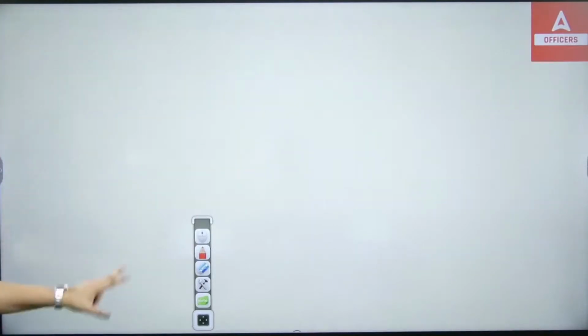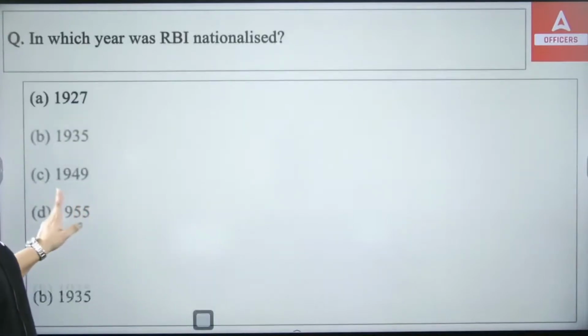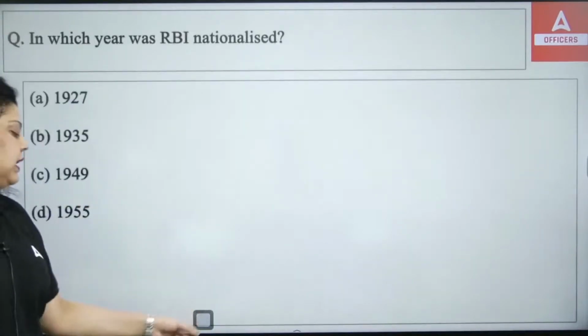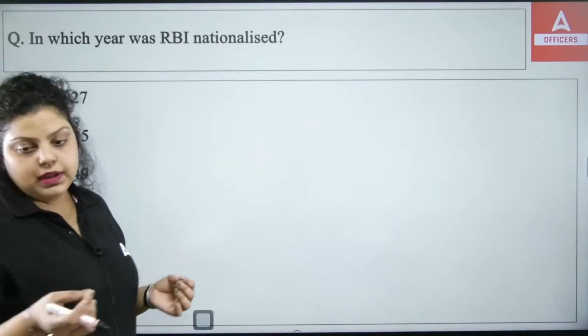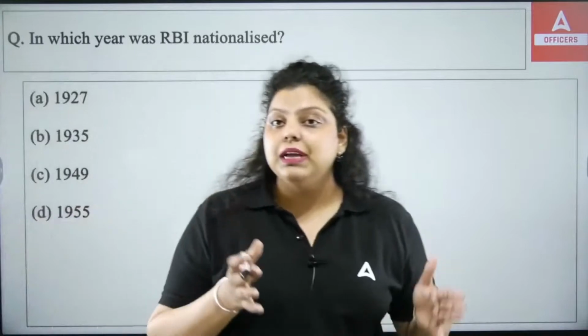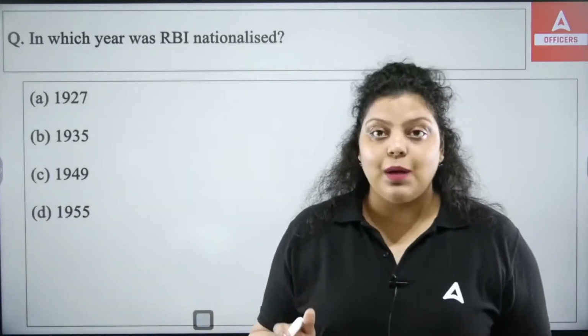Okay. Now a very simple question. In which year was RBI nationalized? If I talk about RBI, in 1926, the Hilton Young Commission recommended forming RBI. In 1934, the RBI Act was introduced. On 1st of April 1935, we established RBI.